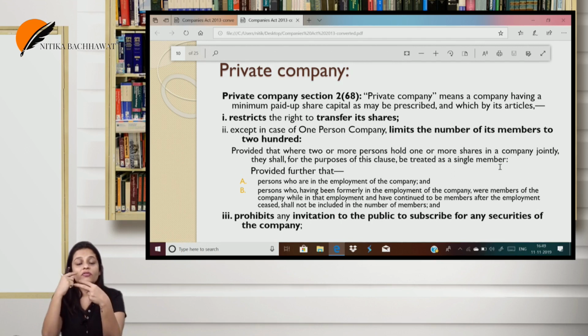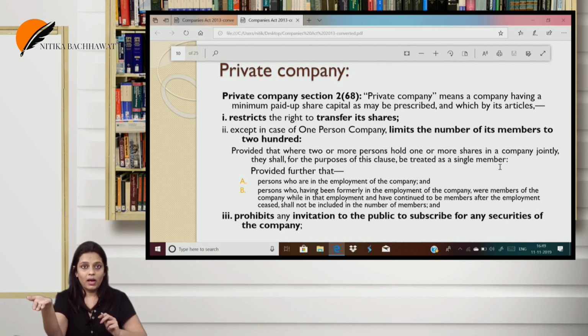However, in case of 200 members, we count joint members as one, and any person who is an employee of the company, or any person who was an employee, took the shares while he was an employee and still continues to hold them. That is, ex-employees who took the shares while in employment and continue to hold them. These two people are excluded. And the last one, prohibits the issue of securities to the public. It's securities, not shares. Prohibits the issue of securities to the public.